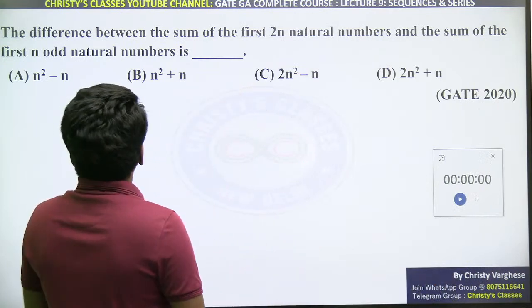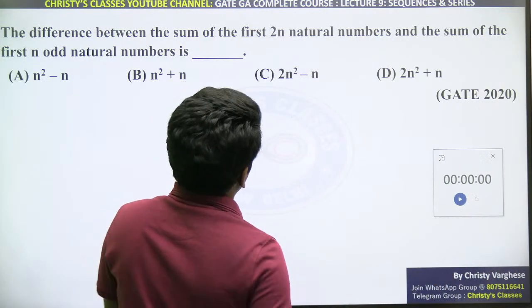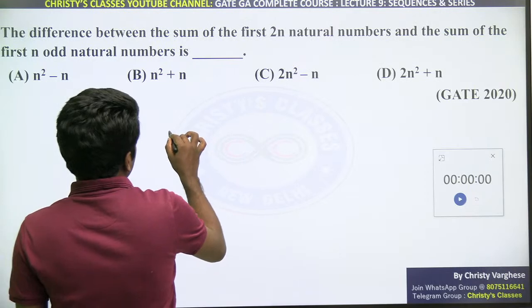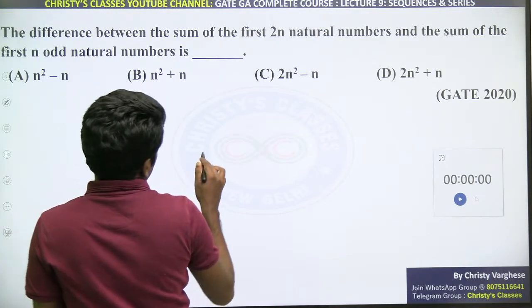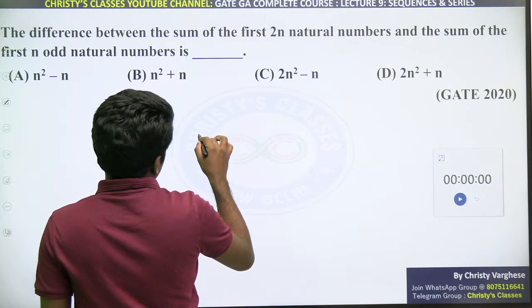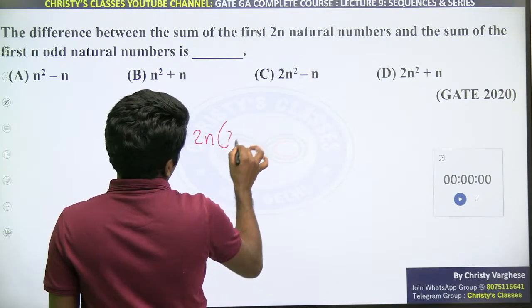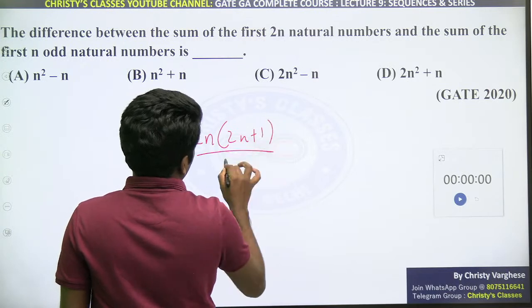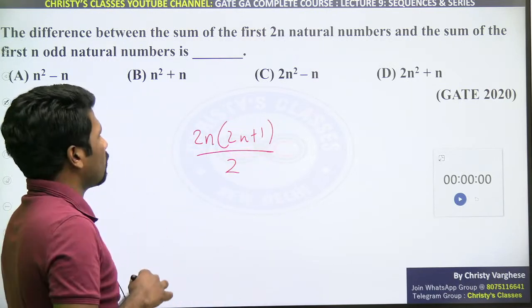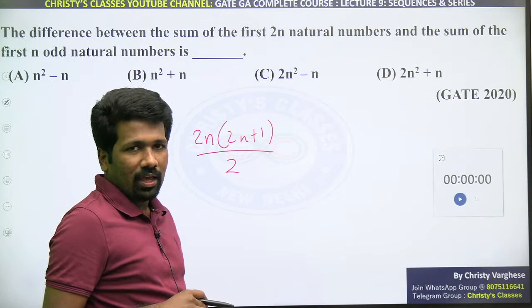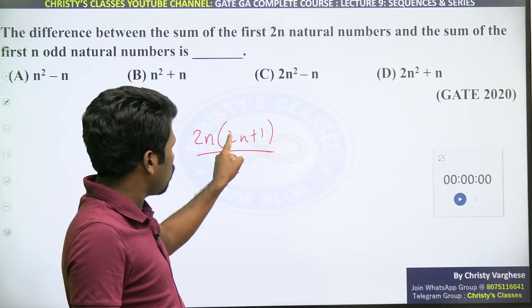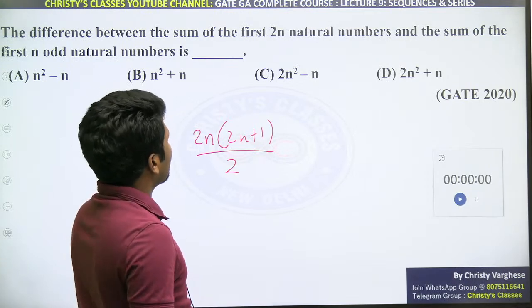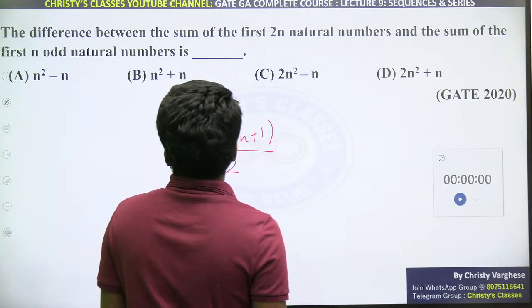Okay, so the difference between the sum of the first 2n natural numbers. If there are n natural numbers, the sum is n into n plus 1 by 2, right? So for 2n natural numbers, it will be 2n into 2n plus 1 by 2. Are you all understanding? n into n plus 1 by 2, but in place of n here it is 2n. So 2n into 2n plus 1 by 2 is the sum of first 2n natural numbers.